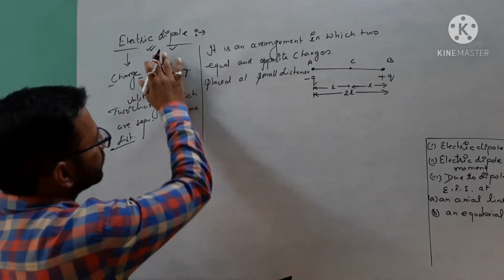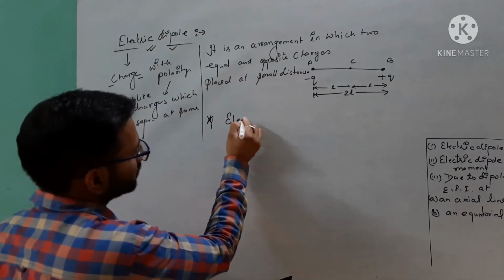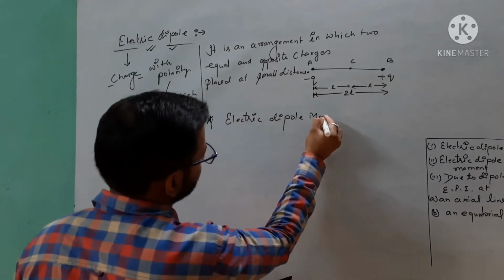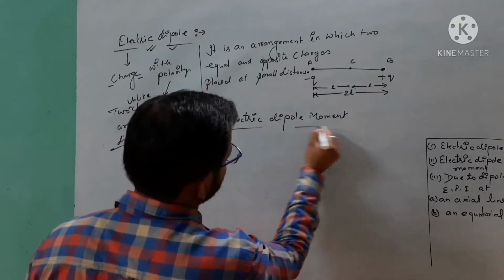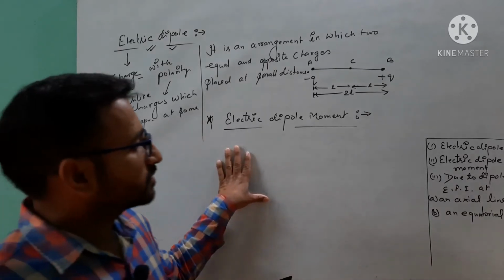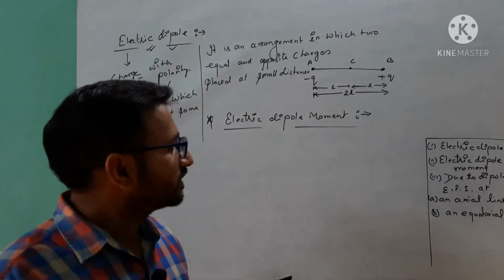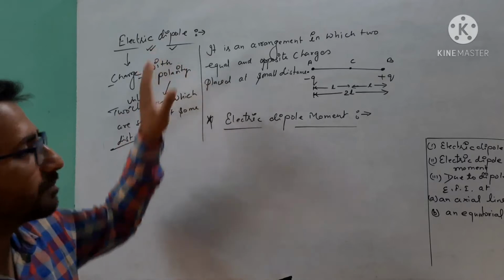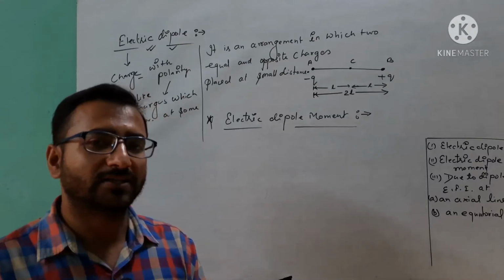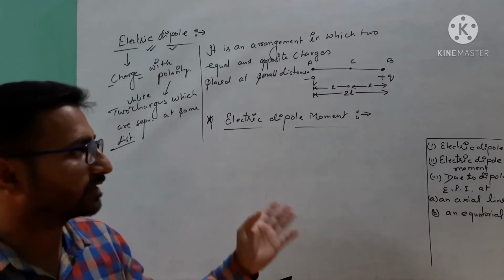Now after the definition of electric dipole, the second one will be the electric dipole moment. Now see, students, when we talk about the electric dipole moment, we are talking about a physical quantity. The electric dipole is an arrangement in which two equal and opposite charges are placed at some distance. Here we are discussing a system of two charges like that.